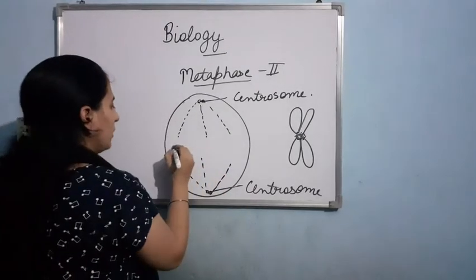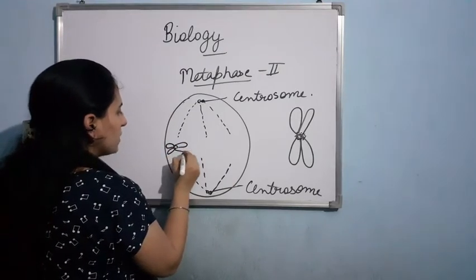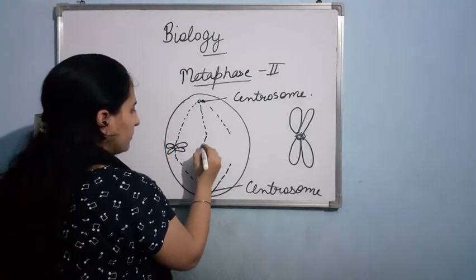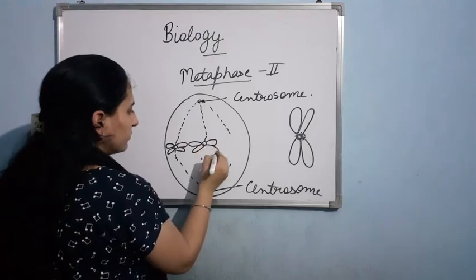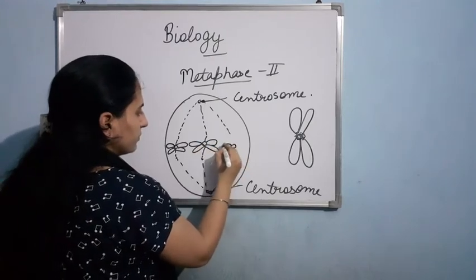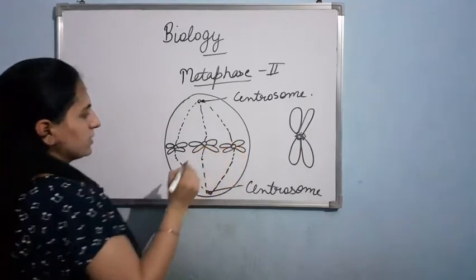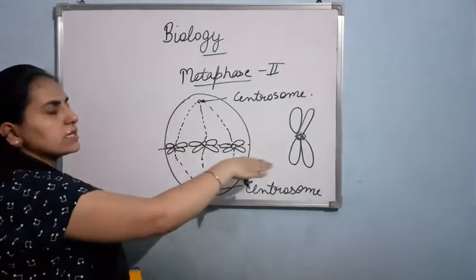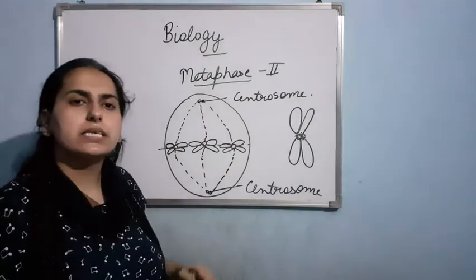Clear? Now in the metaphase, the chromosomes will align at the center like this. Am I clear? This plane along which the chromosomes are aligned in the center is known as the metaphasic plate.